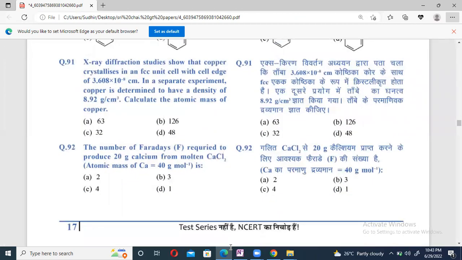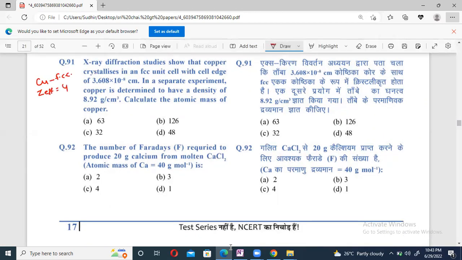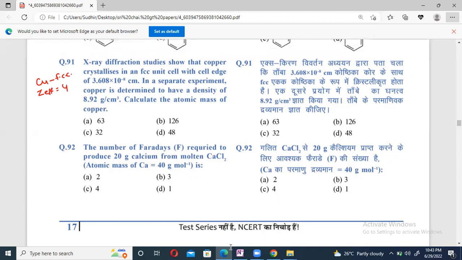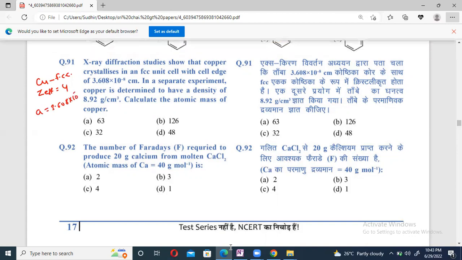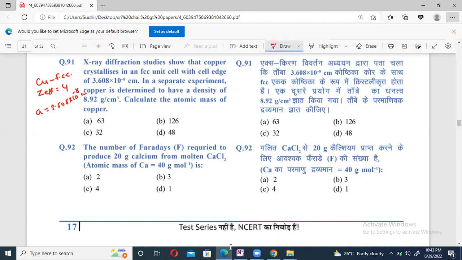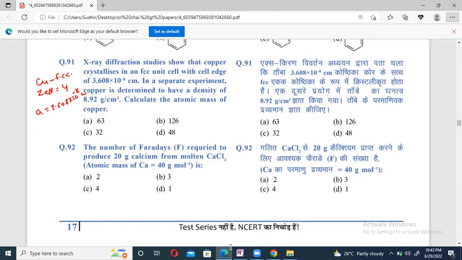X-ray diffraction study shows that copper crystallizes in FCC, Z effective equal to 4, with a cell edge value A given as 3.608 into 10 to the power of -8 centimeter. But in a separate experiment, copper is determined to have a density of this much gram per cubic centimeter. Get the atomic mass of the copper.